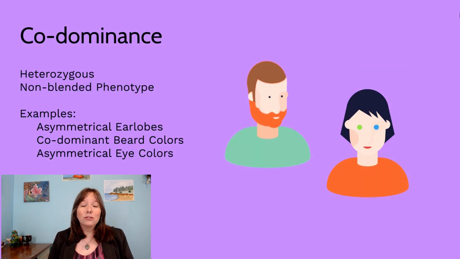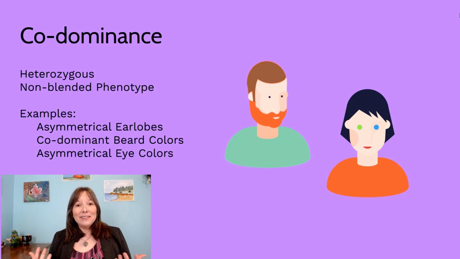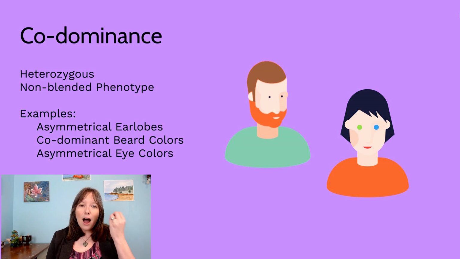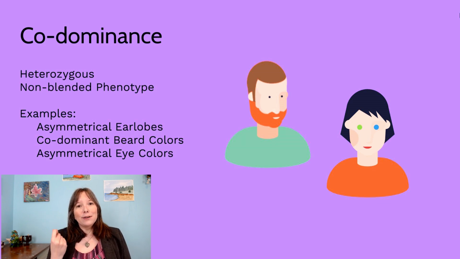And then we have what's called codominance. This is when the offspring has two alleles that are heterozygous, and they both impact the phenotype, but in a non-blended way. In a non-blended way, what we're talking about here is that in some cells, one allele is dominant, and in other cells, another allele is dominant. A good example of this is in people with heterochromatic eye color. This could be a person who has one blue eye and one green eye, or one brown eye and one blue eye. What's happening here is in the iris of one eye, the blue allele is dominant, but in the iris of another eye, the brown allele is dominant.